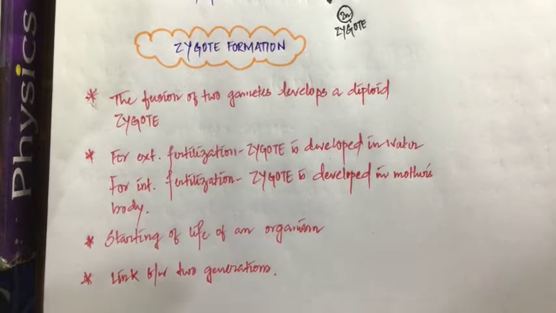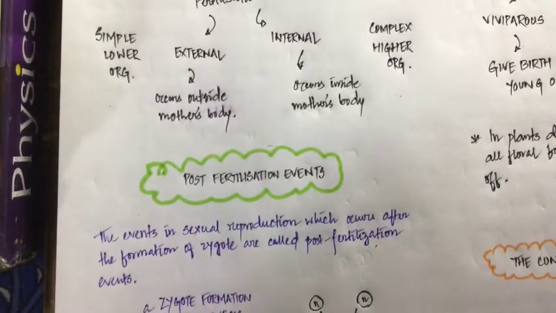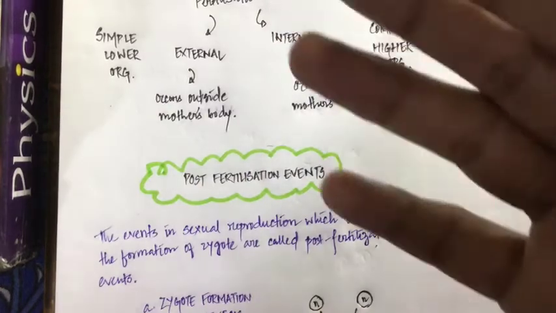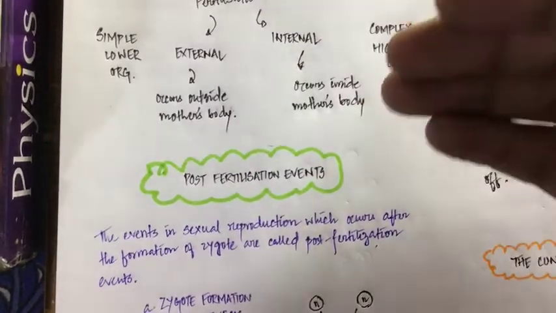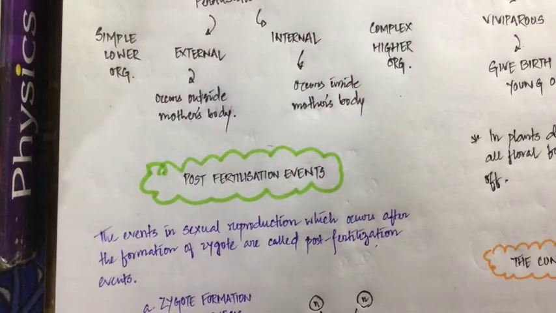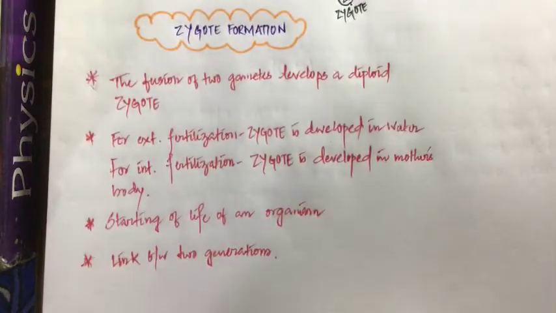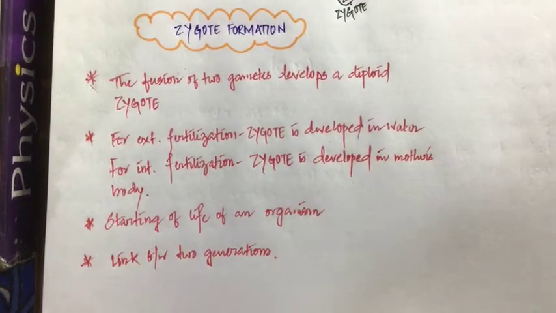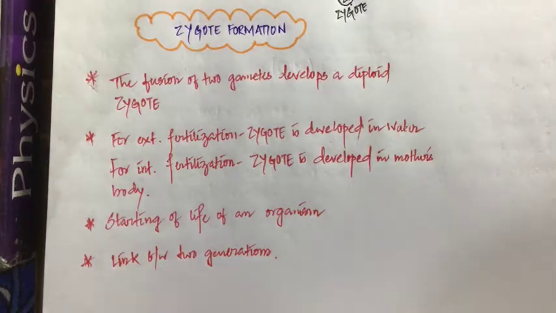So the fusion of the two gametes develops into a diploid cell, and the name of the diploid cell is zygote. Now, as I have mentioned earlier, the process of fertilization can be of two different types, either external fertilization or internal fertilization. External fertilization means the fertilization that occurs outside the parent's body. Internal fertilization means the fertilization which occurs inside the parent's body. Right? So if the fertilization is occurring outside the parent's body in external fertilization, then obviously the zygote will also be formed outside the parent's body. Try to understand. A very simple thing.